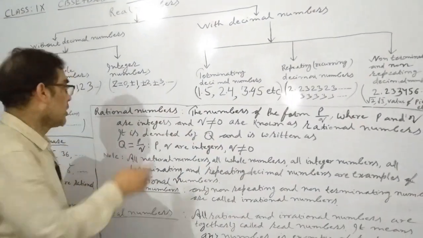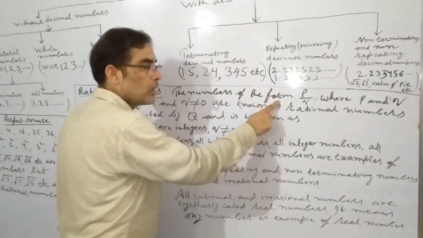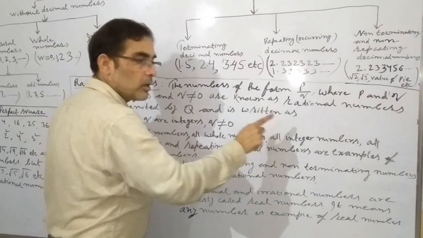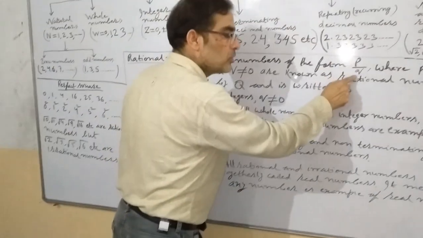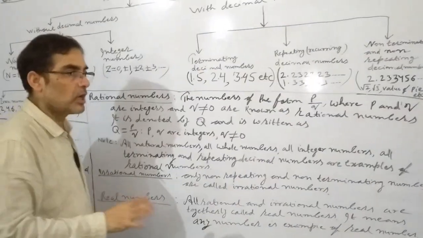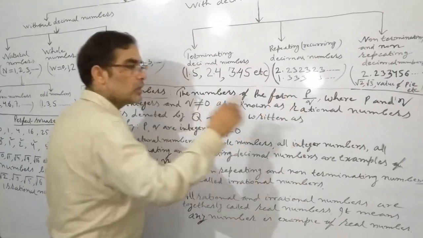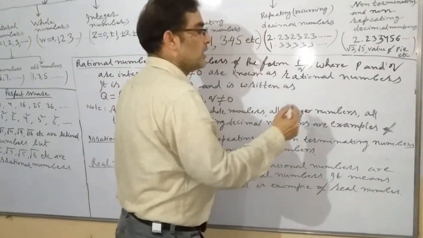Again I say, rational numbers are fractions in the form of P by Q, where P and Q both are integers and Q is not equal to 0. I will make you understand with an example.